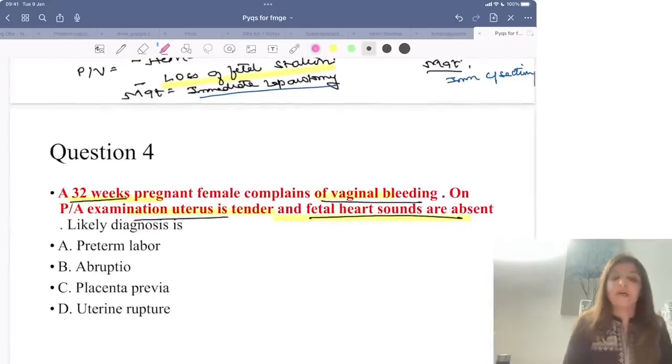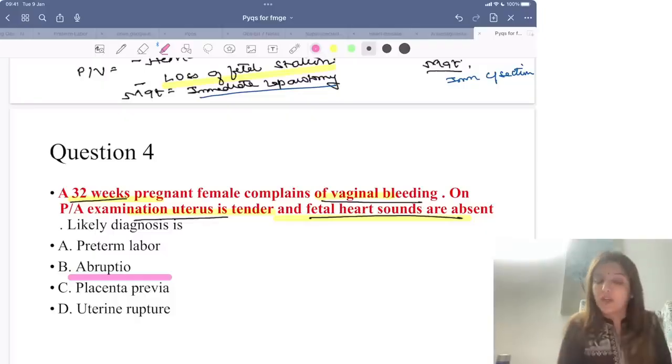Now in this case, on per abdominal examination, uterus is tender, fetal heart sounds are absent and there is bleeding. So this means this is a case of abruptio. It is not a case of preterm labor. Why is it not a case of preterm labor? Because fetal heart sounds should be normal, uterus will not be tender, uterus will contract and relax. Right? It is not a case of placenta previa because in placenta previa, the uterus is never tender.